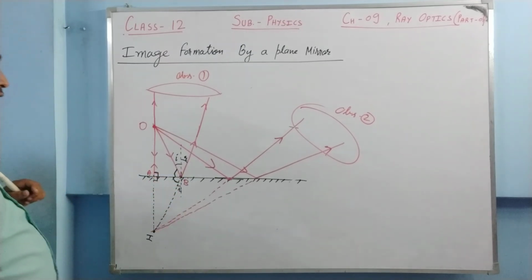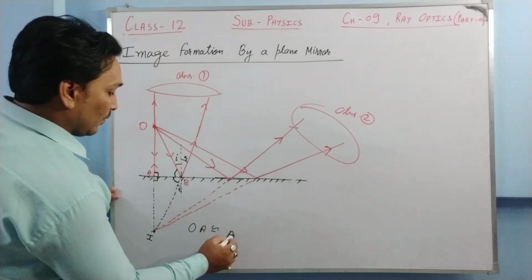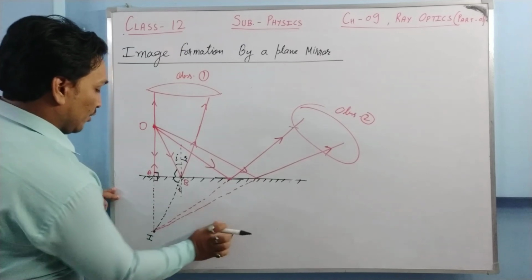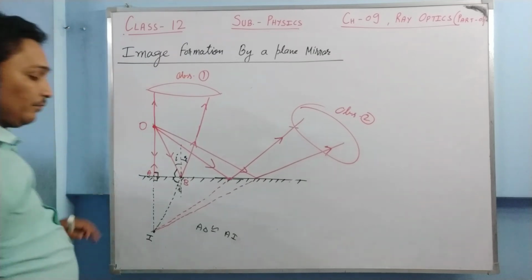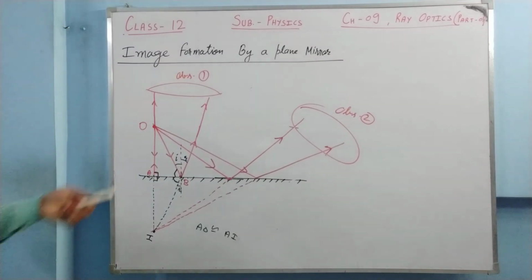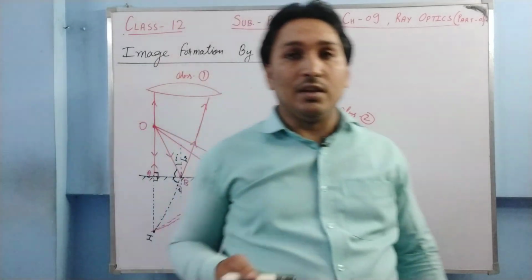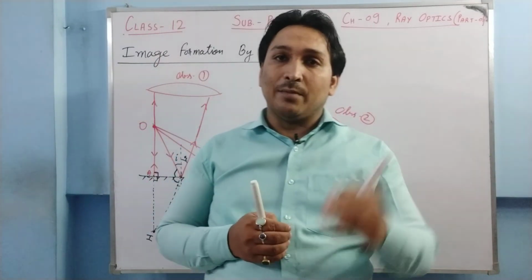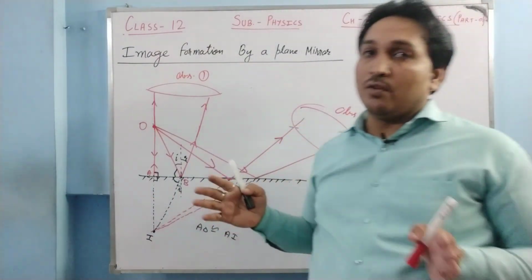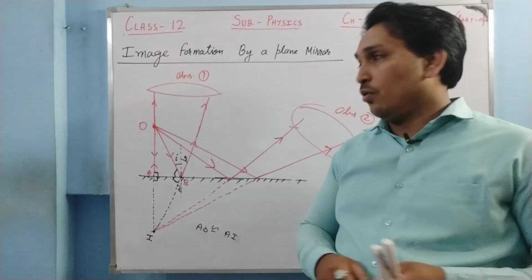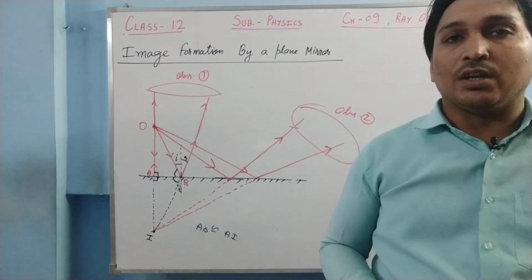So they are congruent, and if they are congruent, it is very easy to say that AO is equal to AI. I have written it wrong earlier. AO is the object distance, AI is the image distance. So basically for a plane mirror, the distance of the object from the mirror should be the same as the distance of the image from the mirror. Okay, so this is about the point object. For extended objects and other things, we'll do in the next video lecture.